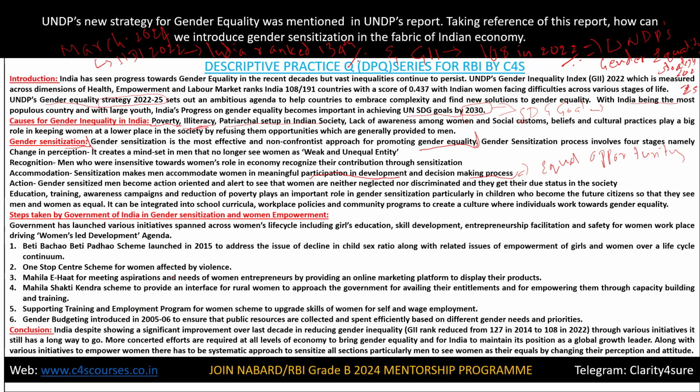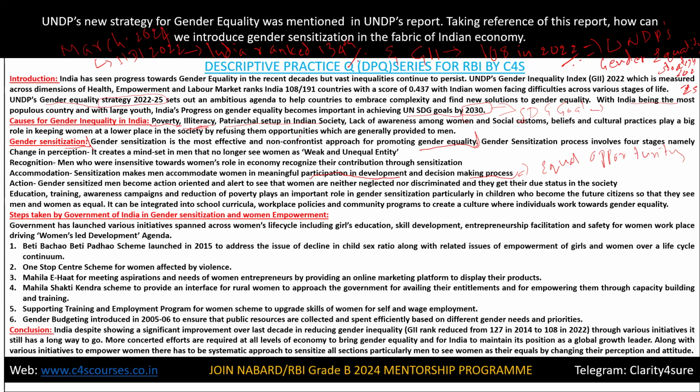Next, action. The last phase of the plan is action. In this, gender-sensitized men become action-oriented and are alert to see that women are neither neglected nor discriminated against, and they get their due status in the economy. So basically, they work for women after gender sensitization. Men work for women's empowerment. Clear?